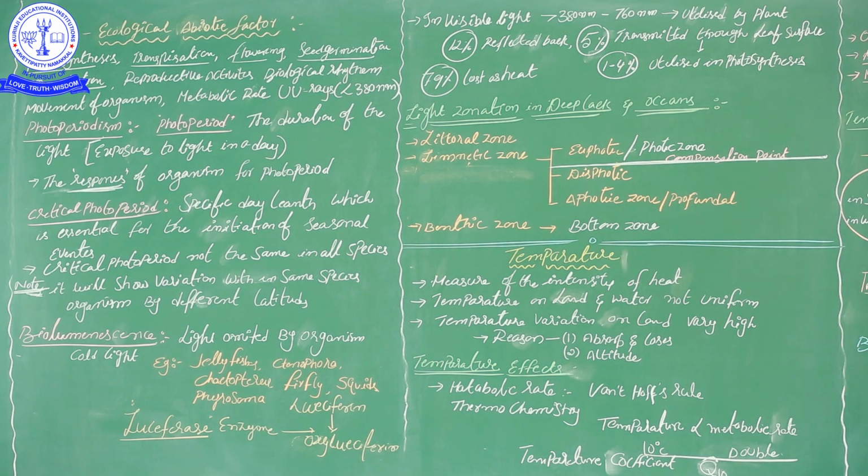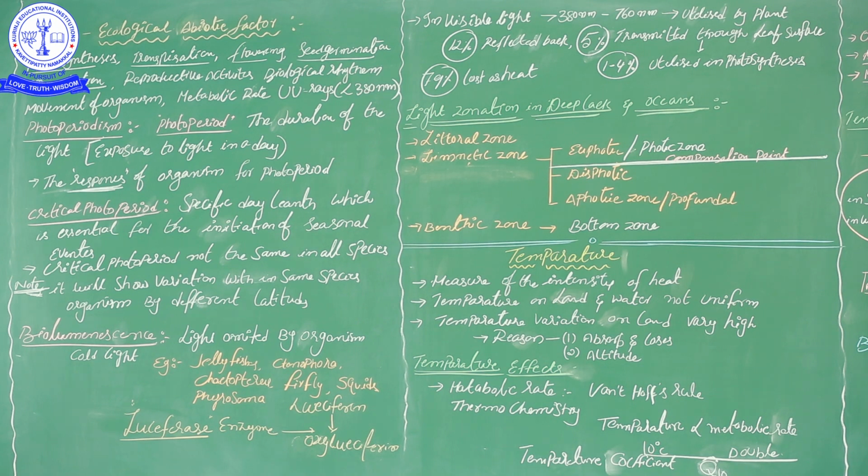So during seasonal variation, how the environment varies shows an influence on the response of organisms or living things. But here we should understand one important thing: the critical photoperiod is not the same in all organisms. It is different in different species.